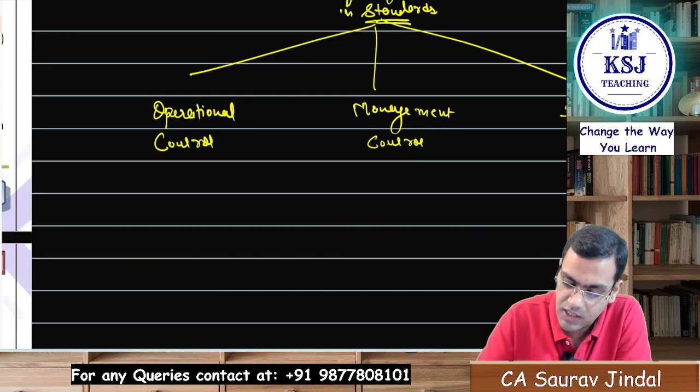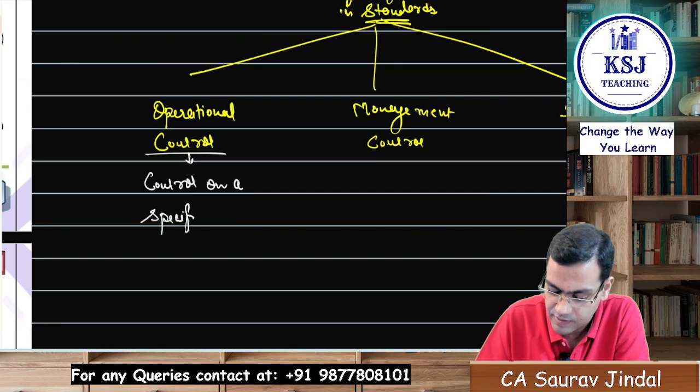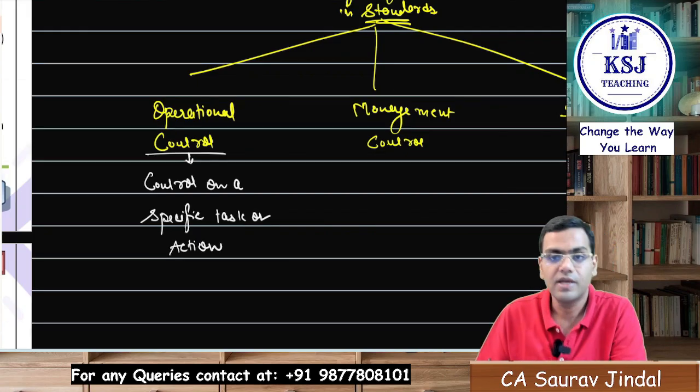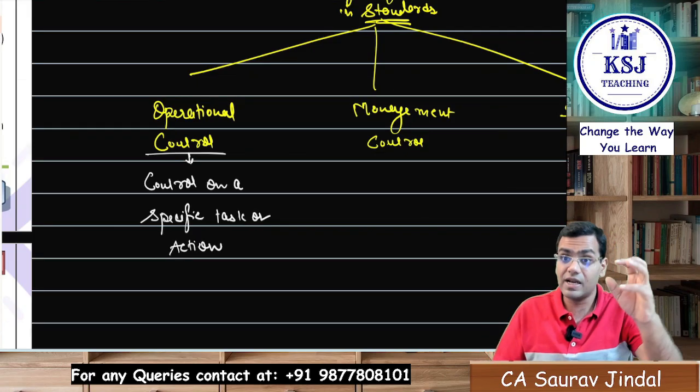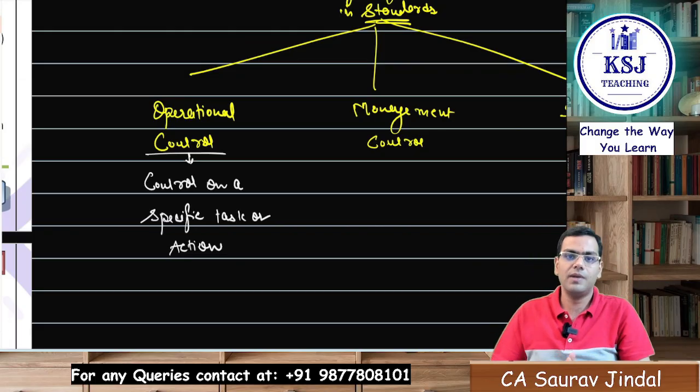So operational control is regarding the control on a specific task or action, right? It is related to a particular task where you set the standards, and this task is very much relevant for the successful strategy implementation.